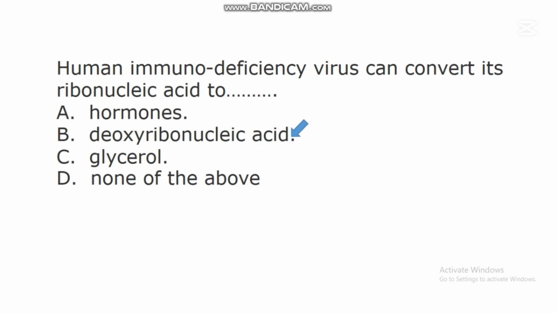Deoxyribonucleic acid. Human immunodeficiency virus, which we call HIV, is a virus that can convert its ribonucleic acid to deoxyribonucleic acid.